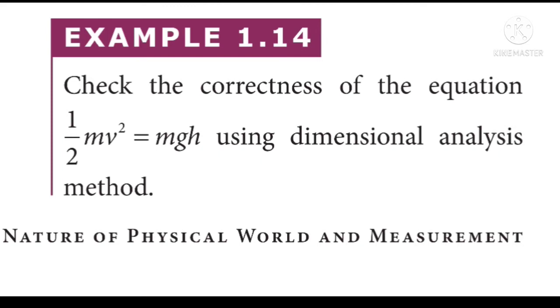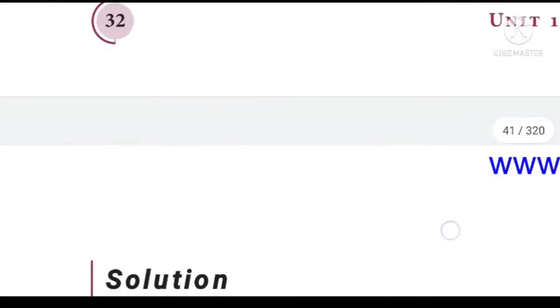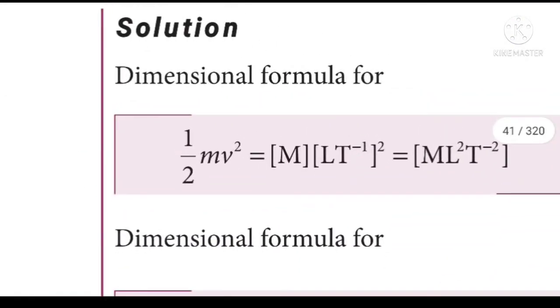See the example 1.14. Check the correctness of the equation half mv squared is equal to mgh using the dimensional analysis method. Look at the solution. First we have to write the dimensional formula for the given equation. Half mv squared: half is a constant. Constant does not have any dimension, so leave it. And next one, m is nothing but mass. The dimension for mass is capital M, and then velocity v, the dimension for velocity is LT power minus 1. Here velocity squared is given, so LT power minus 1 the whole squared is equal to M L squared T power minus 2.